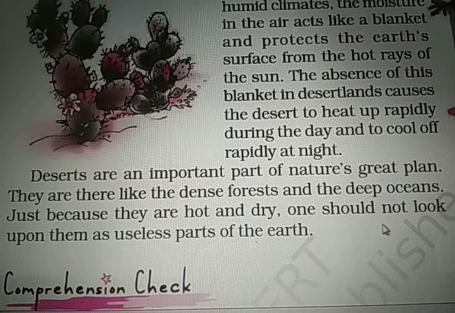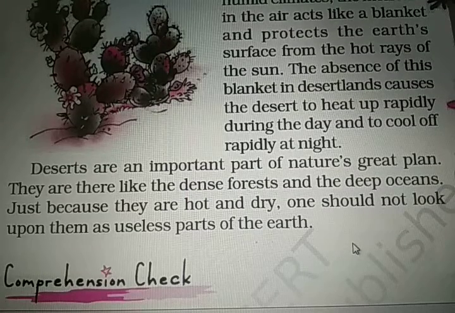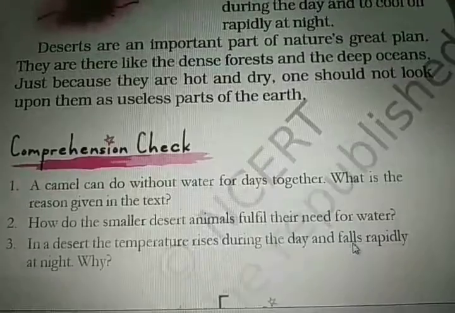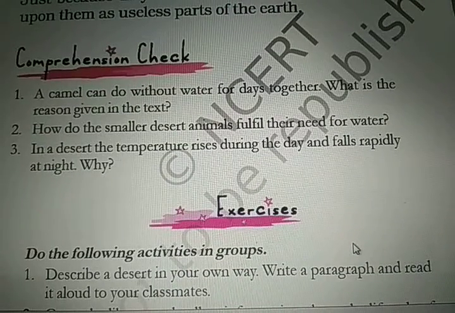Just because they are hot and dry, one should not look upon them as useless parts of the earth. Because deserts are very hot, they are very dry, but we should not look down upon them. We should not hate them. We should not dislike them as the useless parts of the earth, as if they are not good. Okay, so that was the message by the author here at the end, and this is all about this chapter. Now, dear students, about the question answers.